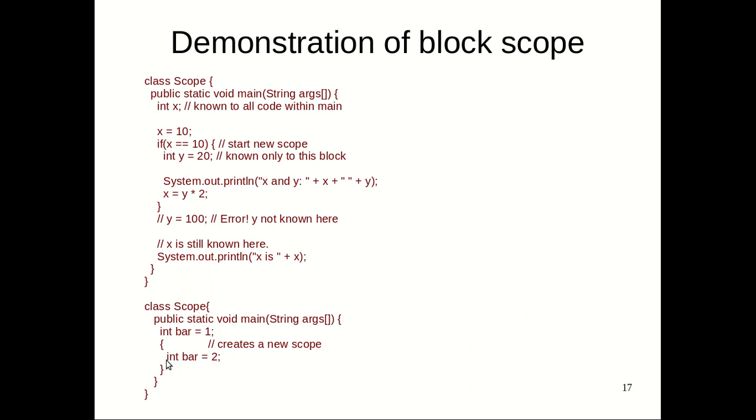Here I can access both, because bar is at a higher level scope. But when I declare bar here, now the bar value is 2. This local scope always overrides the outer scope. As long as you are inside this, the bar value is 2. When the scope goes out of this, the bar value is 1. So this is how the block scope of a variable is defined by defining the block.